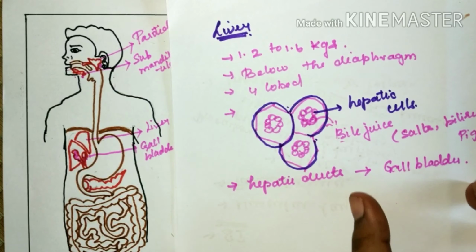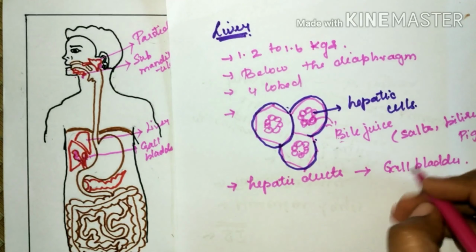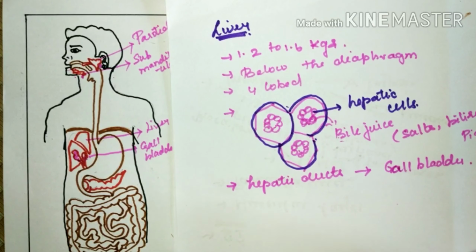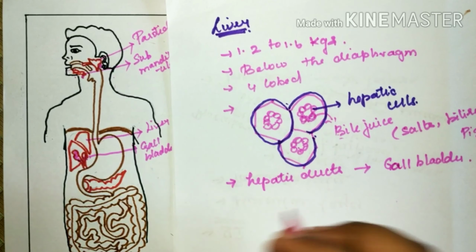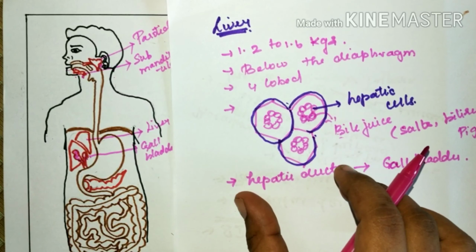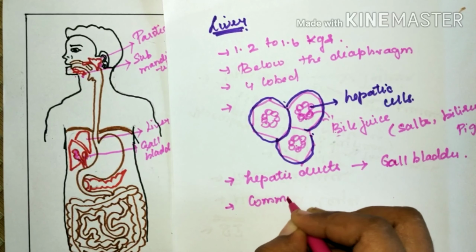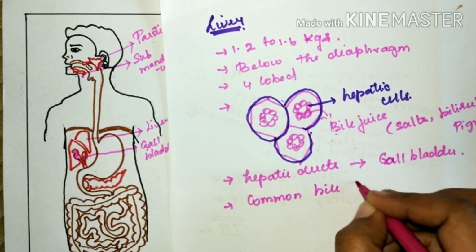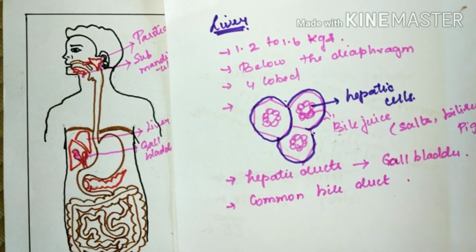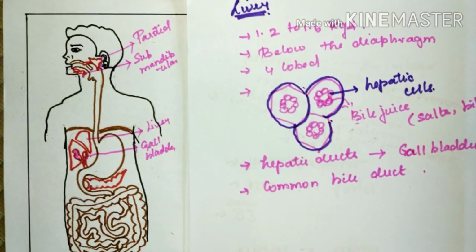Here the bile juice gets concentrated. When the concentration increases, its activity also increases. So to increase the bile's activity, it gets concentrated. Then this gallbladder duct together with the hepatic duct forms the common bile duct. So this is all about the liver.